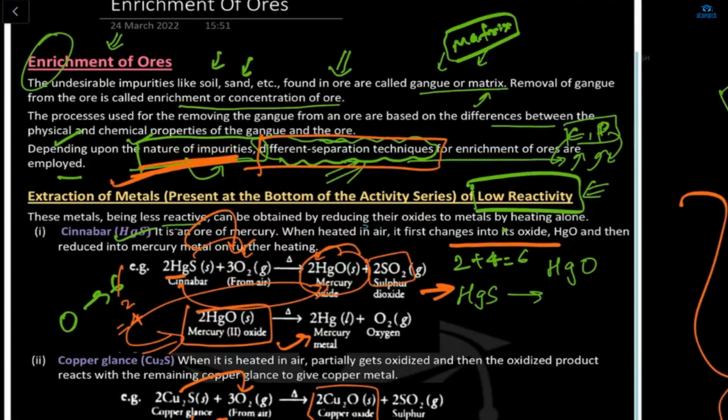Why electrolysis, Shazan? We only have to make it rich. We don't have to separate the ions, or make it stable or unstable. We only have to enrich it, so we can easily remove the impurities like sand and soil from the ores. That process is known as gangue removal. So the whole process becomes the enrichment of ores, right?